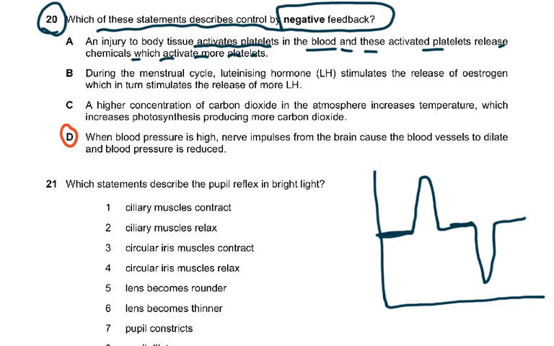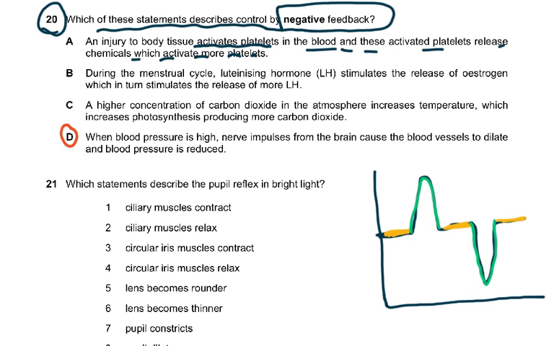There is a normal level, which is this one, and then there's a change from the normal, and then back to normal. And the change could be an increase or a decrease, and then back to normal. So negative feedback means there is a set point, and then there is a change, and then back to normal.